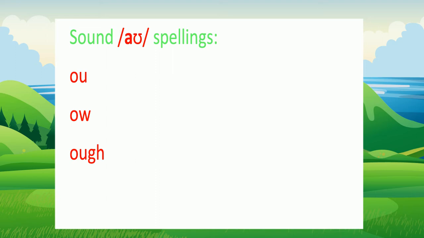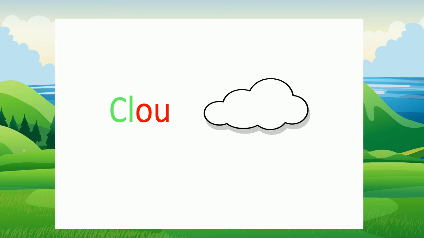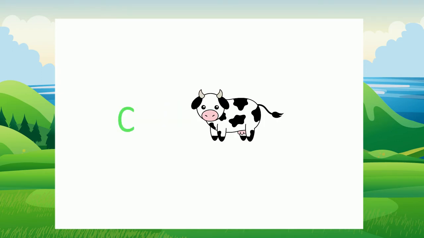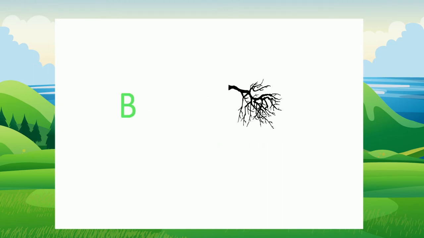These include OU, OW, and OUGH. Now let's take a look at some examples of these different spellings. Cloud, cow, bow. The sound "ow" is voiced, meaning your vocal cords vibrate when producing the sound.